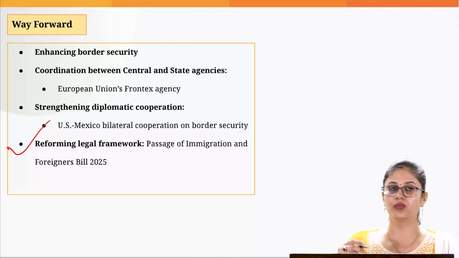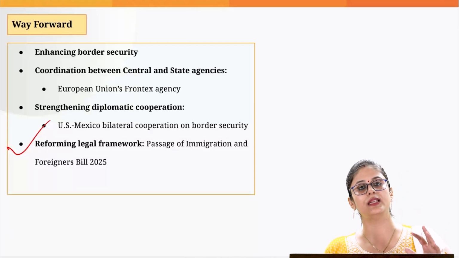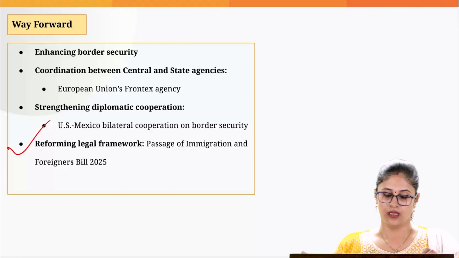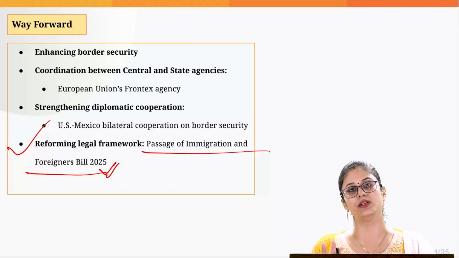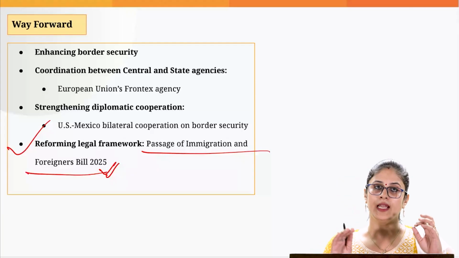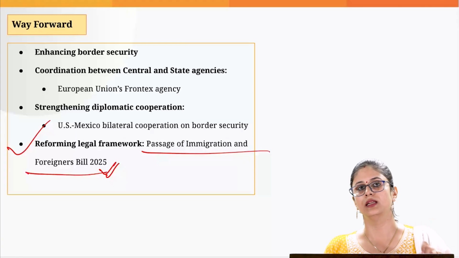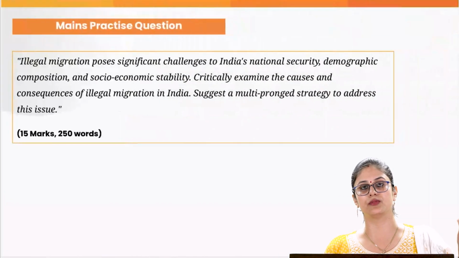And lastly, we need to reform the legal framework. We need to make sure that when it comes to illegal immigrants, their human rights should not be violated, and we need to strengthen this particular bill which has recently been introduced in the parliament, and effective passage of this particular bill within the limited time frame should be ensured. That's all that we need to cover when it comes to this particular topic.